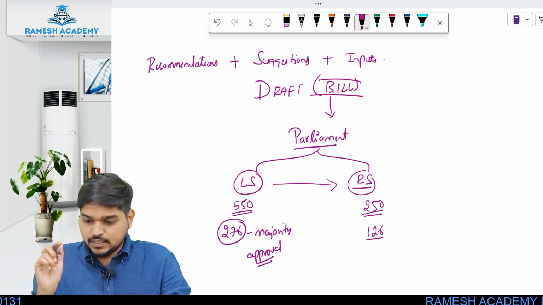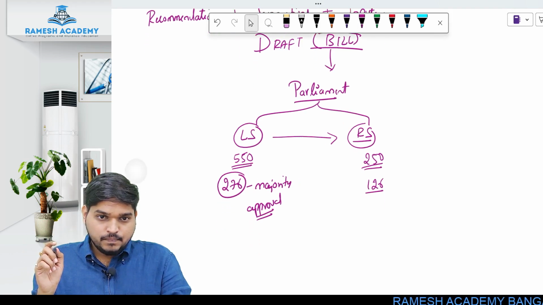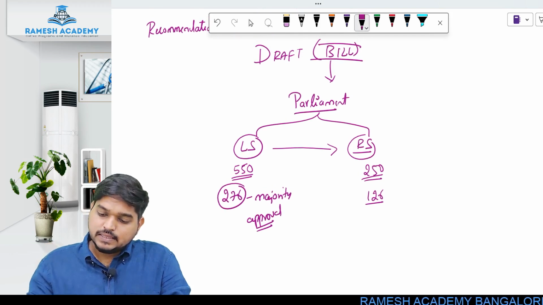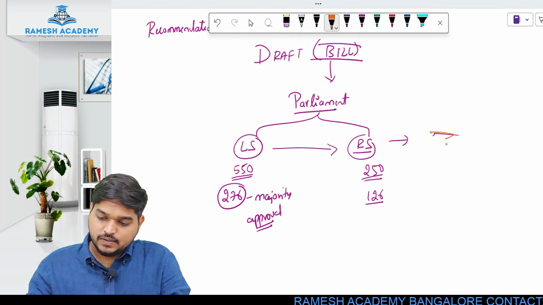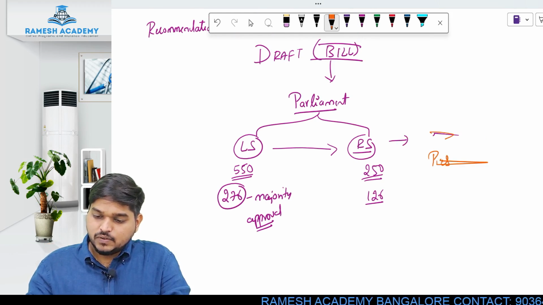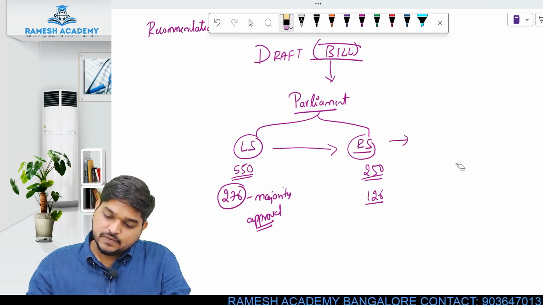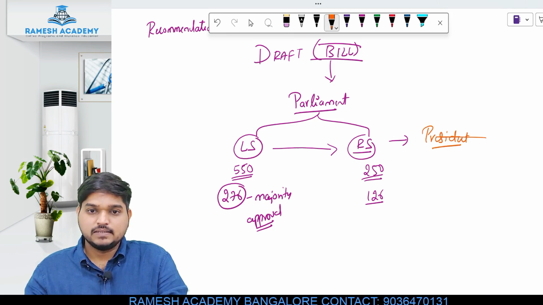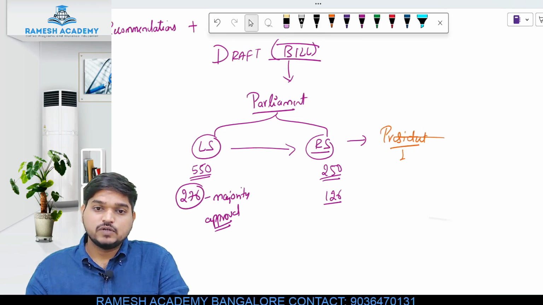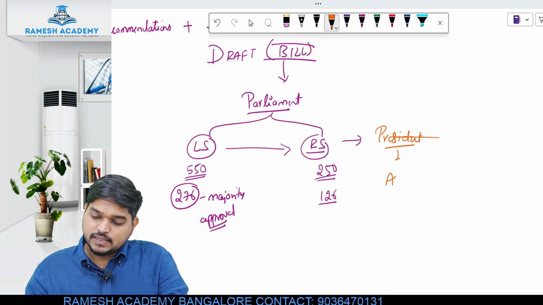In the Rajya Sabha. Once the bill has been passed in both the houses, then it will be forwarded to our honorable President of India. So the President will now have to give his approval. Once the approval is taken from Lok Sabha and Rajya Sabha, then the President will have to give his approval. That we call assent.